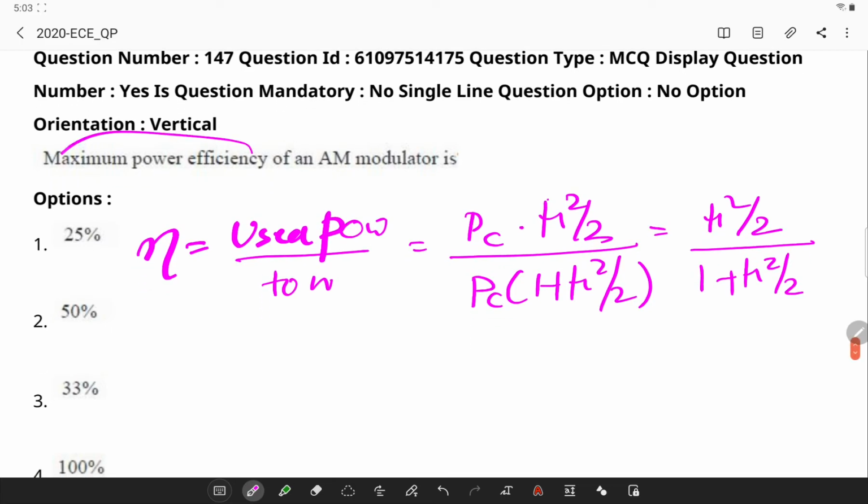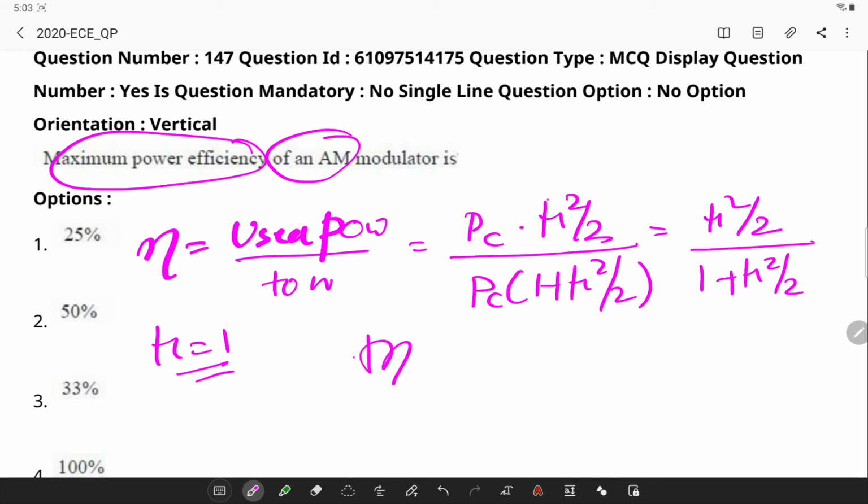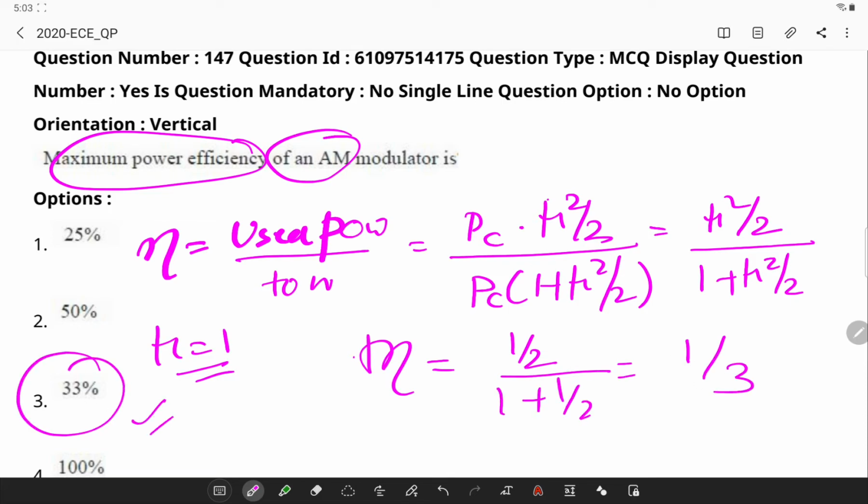Now what is he asking? Maximum efficiency of an AM. So if I take my modulation index as 1, the efficiency will be (1/2) divided by (1 + 1/2), which is 1/3, or I will have 33% maximum power efficiency.